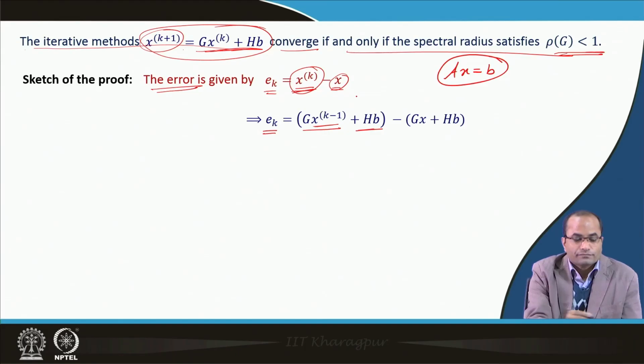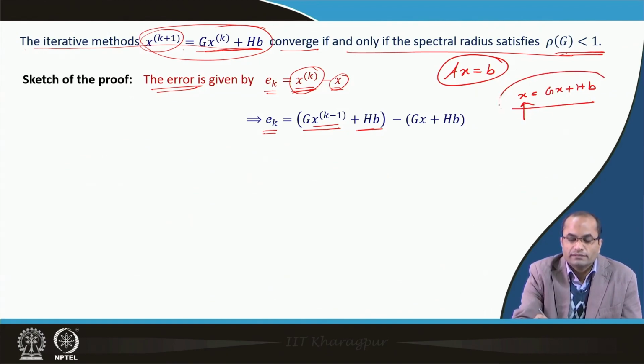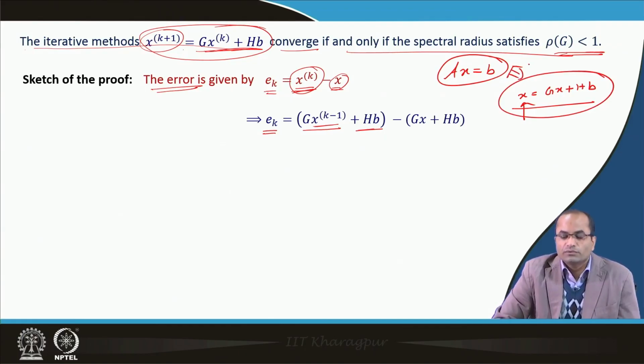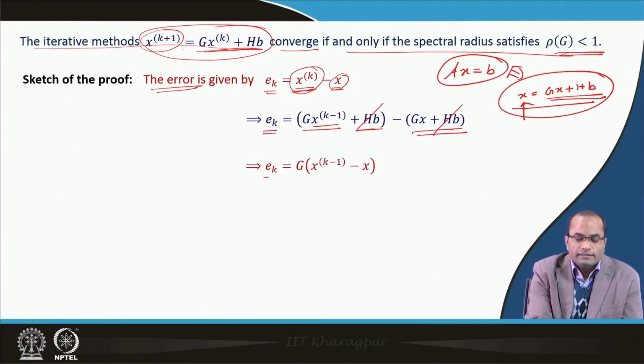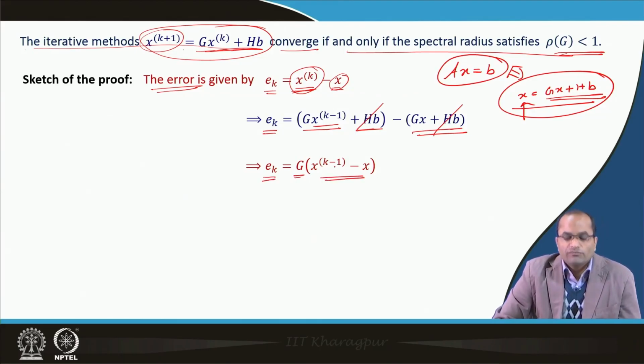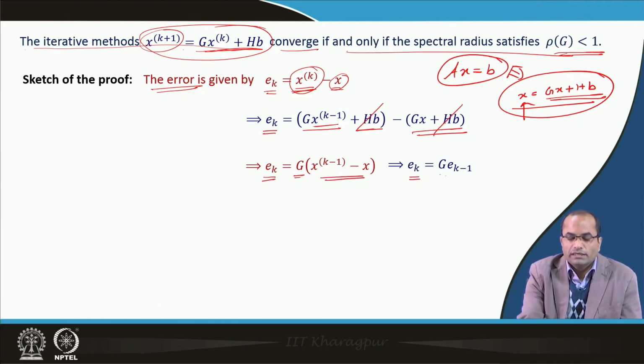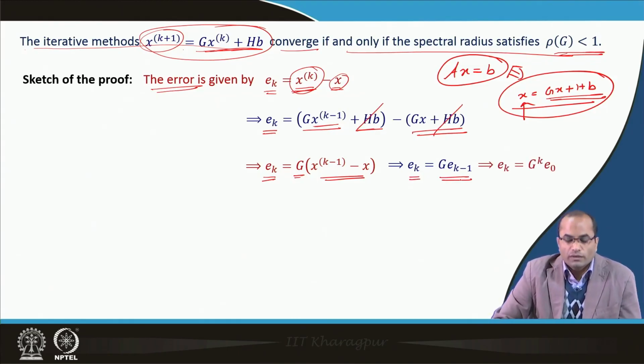And x, since this setup of the iterations was done from x is equal to g x plus h b, that means the actual x satisfies this equation, and this was just a reformulation of the A x is equal to b equation. So, here x we can replace also by g x plus h b, and h b and h b get cancelled, and at the end this error E k we can write down as g times the error at the k minus 1th step. So, which is written here E k is equal to g E k minus 1.